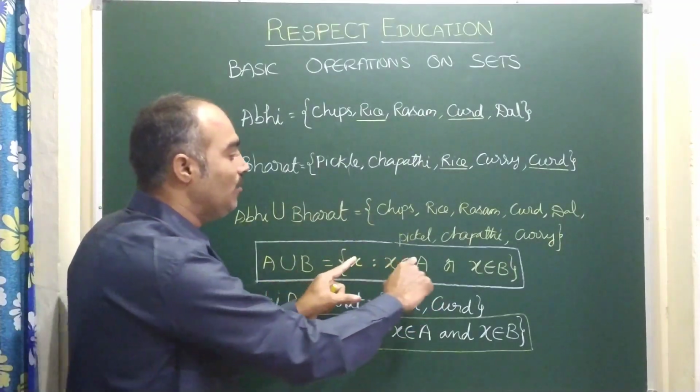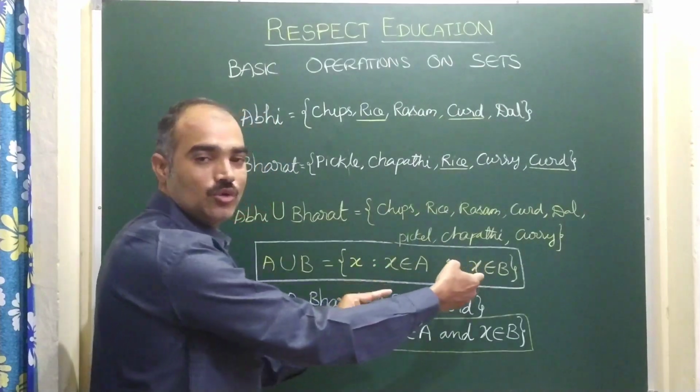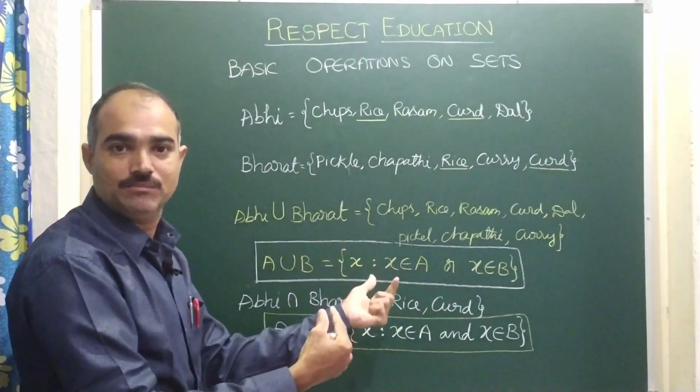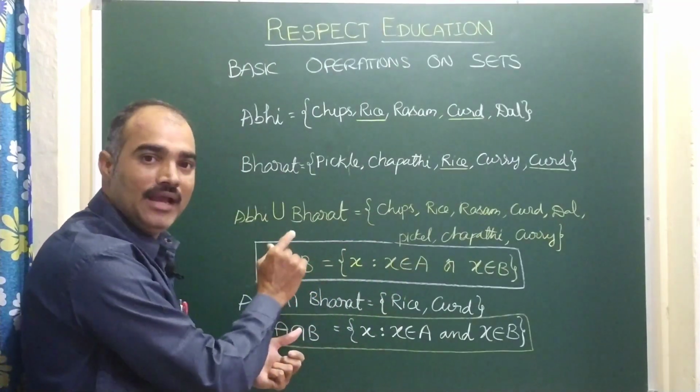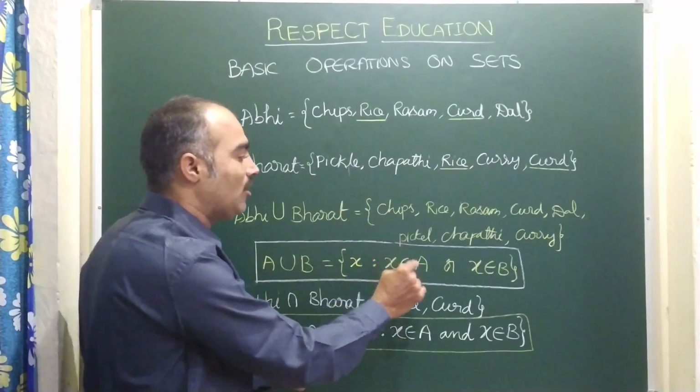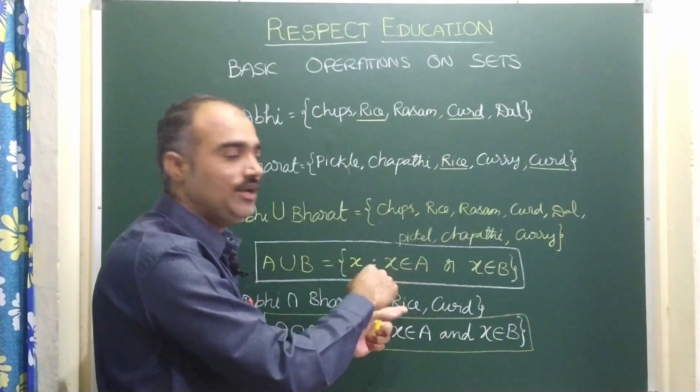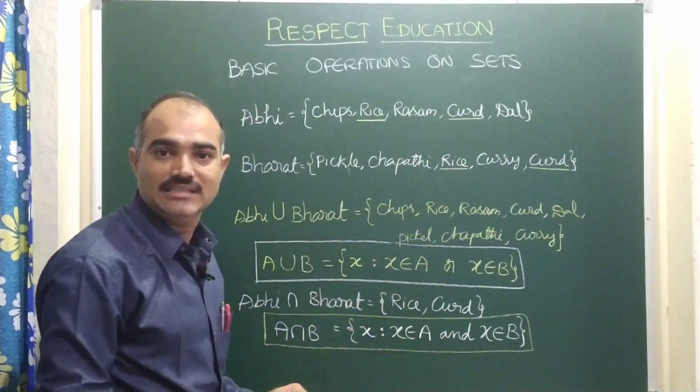That means, remember children, when you show unity, U for union, do you remember that as unity? When you show unity, you can take your items or your friend's items, no problem, because here unity refers to friendship. You remember it like that, okay? U for unity, remember union. A union B means x such that x belongs to A or x belongs to B. You can use either of these things.